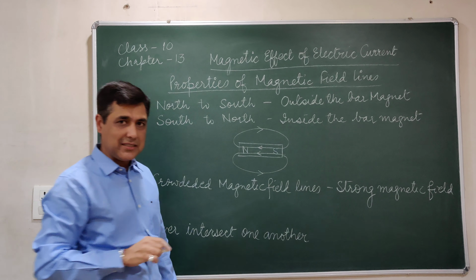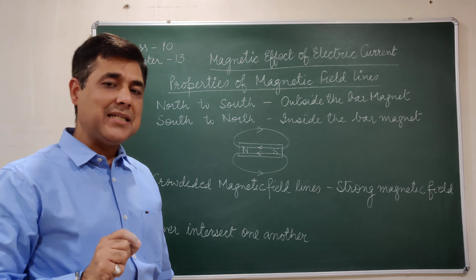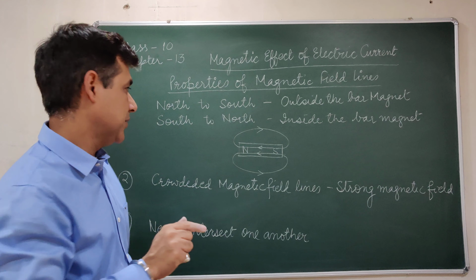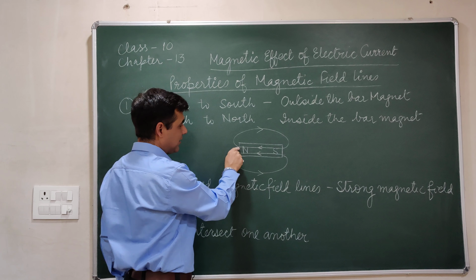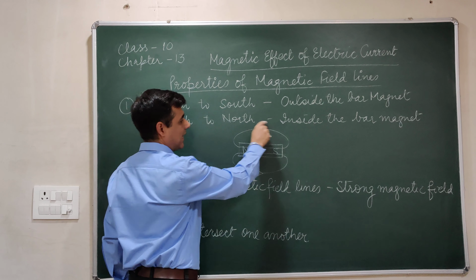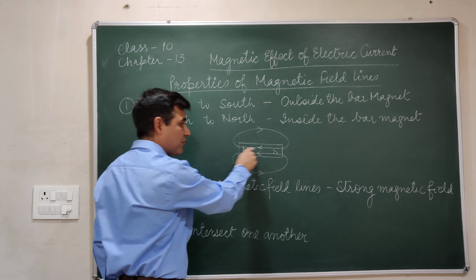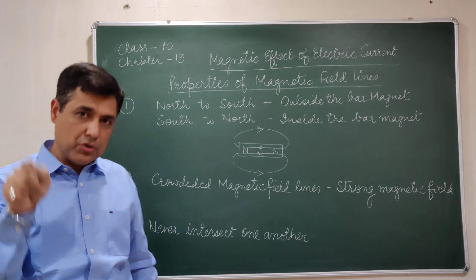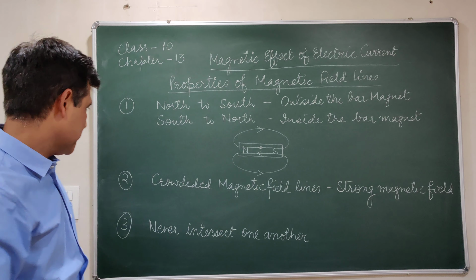In this way, you can see that the magnetic field lines are closed circular loops. Outside the bar magnet, they originate from north and end in south, and inside they are from south to north. So they form closed circular loops.